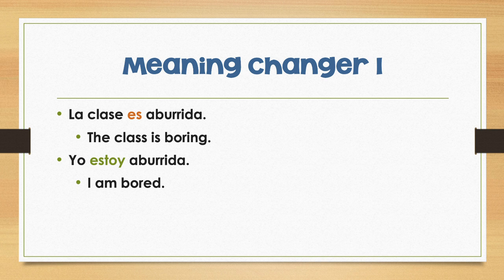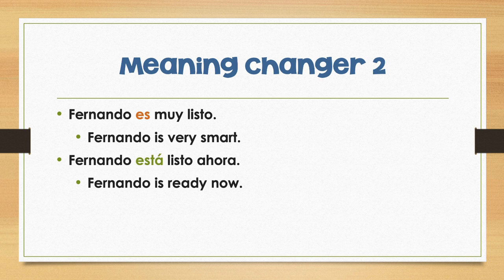The next one is listo. I want you to ask yourself, what does your instinct tell you that listo means? Listo has two very different meanings. If you use it with ser, it means that someone is smart. And if you use it with estar, it means that someone is ready. Being smart is a long-term characteristic, and being ready is a temporary condition.